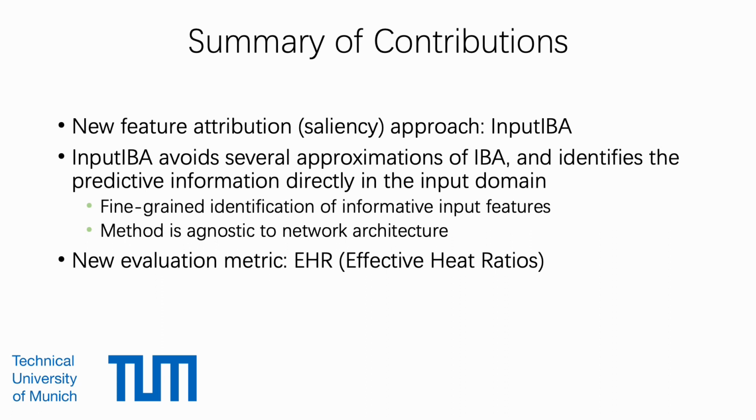In summary, we propose a new feature attribution approach, that is input IBA. Input IBA avoids several approximations of IBA and identifies the predictive information directly in the input domain. Therefore, input IBA does fine-grained identification of informative features and is agnostic to network architecture. We also propose a new evaluation metric, which we refer to as effective heat ratios.